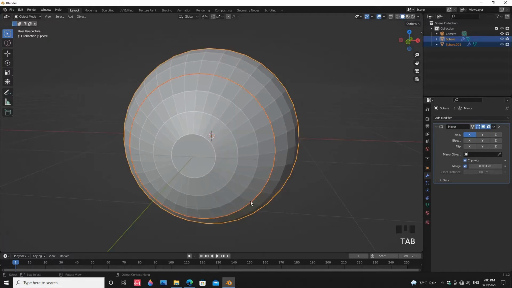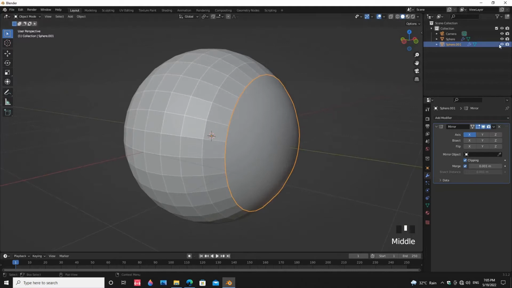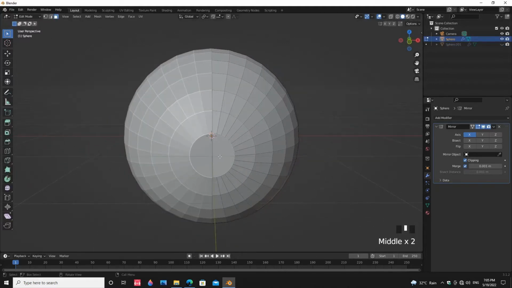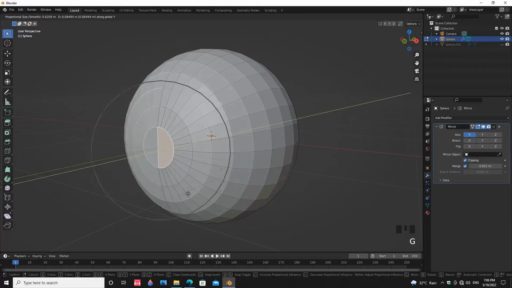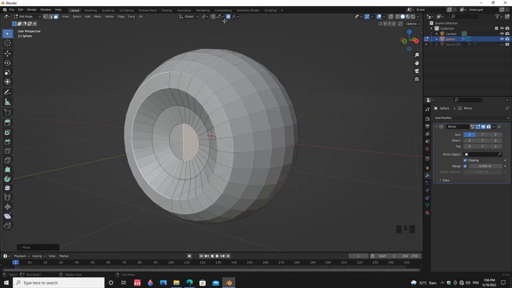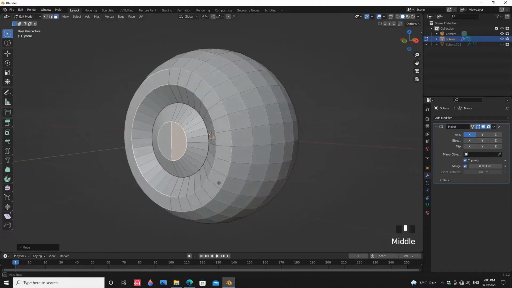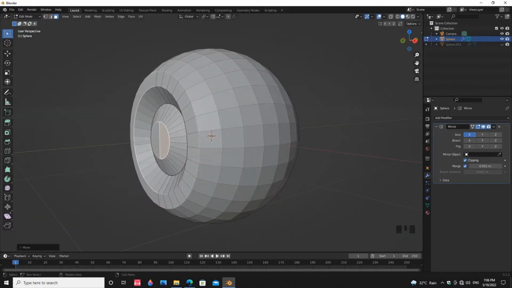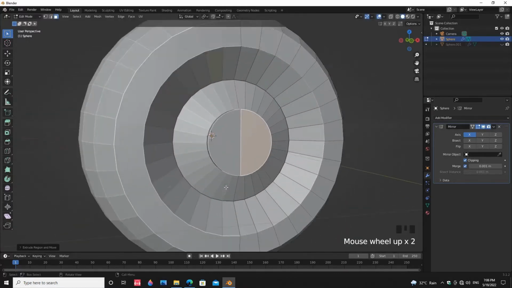Enable clipping in the mirror modifier and shade smooth the mesh. Select the center face, enable proportional editing, and move the face along the Y-axis. Now disable proportional editing and move the face along the Y-axis. Press E to extrude the face, then bevel it.